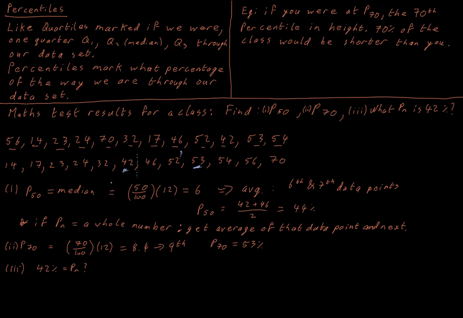How many people got a grade lower than that? 1, 2, 3, 4, 5 people got a grade lower than that. So what percentage of the way through our group are we at that? Well, that's going to be 5 people out of a group of 12. And we want to turn that into a percentage, which ends up being 41.67%.